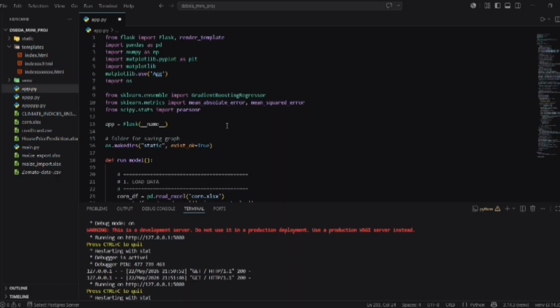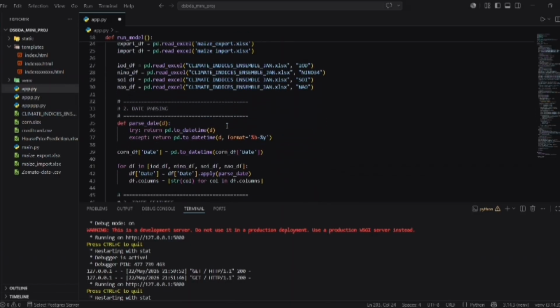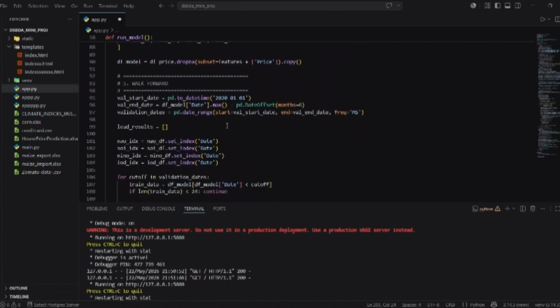Once the raw datasets are passed into memory, we initialize our data engineering pipeline. First, we resolve disparate time series frequencies by normalizing all timestamp indices into a clean, unified format. Trade attributes are grouped and aggregated by year, and missing values are resolved using a forward fill mechanism to prevent row dropping. We initialize a sliding cutoff window starting from January 1st, 2020.